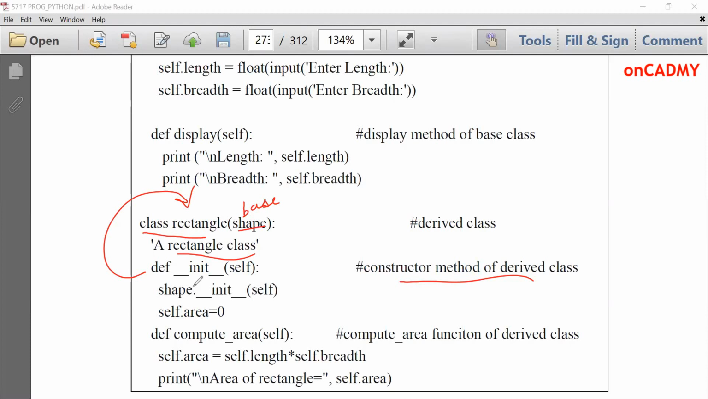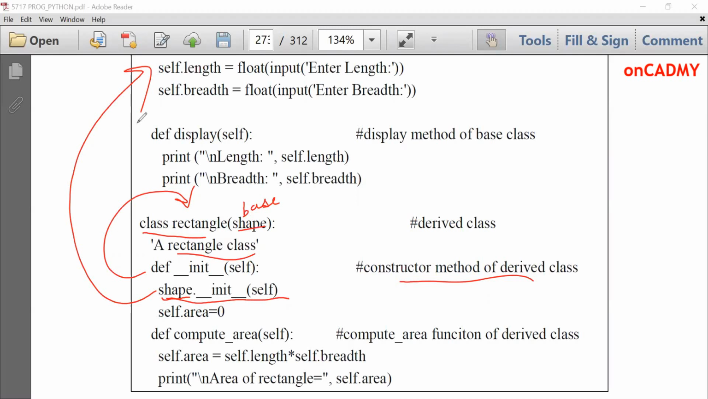We need to call the constructor by using the class name dot __init__(self). That means this statement is calling the constructor of the Shape class. So the control will go to the __init__ of the Shape class. It is not going right now. It will go when we create the object. I'll tell you when this statement will execute.